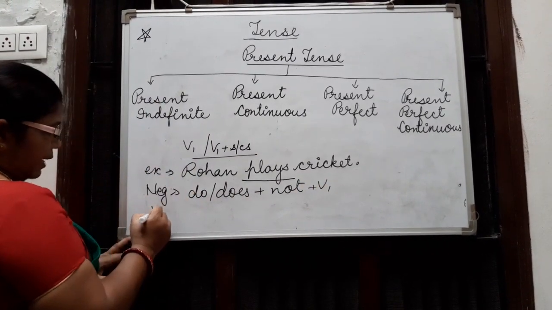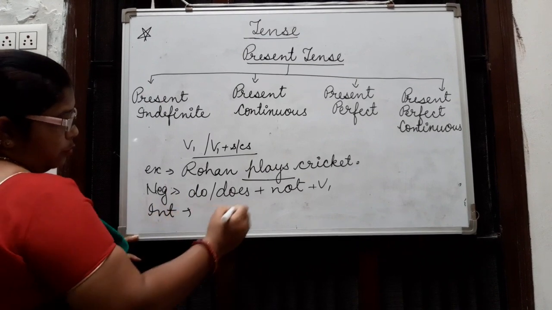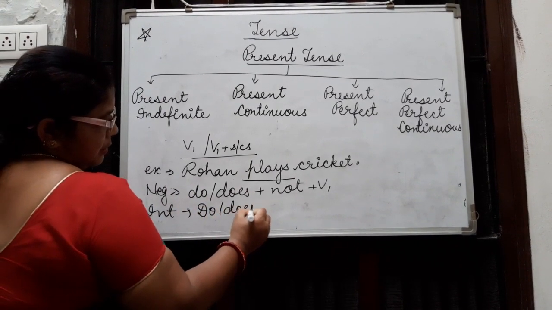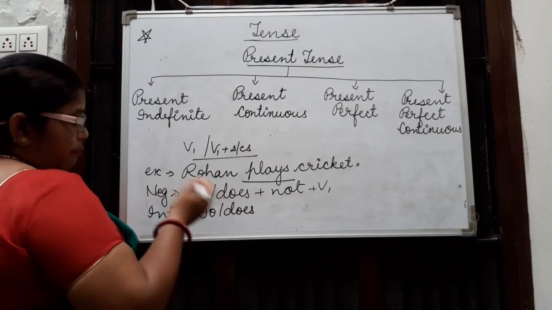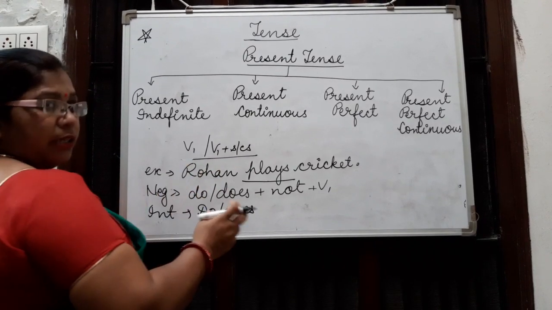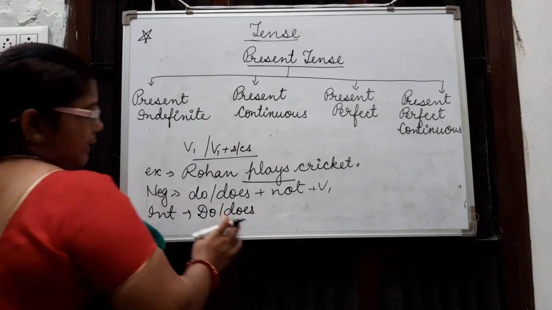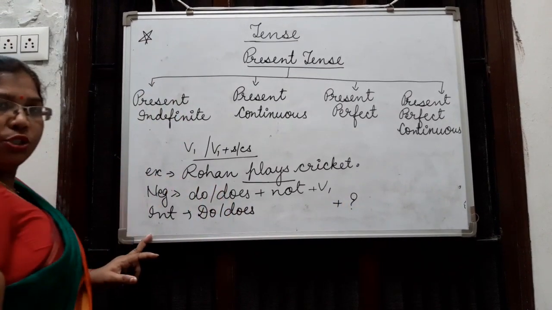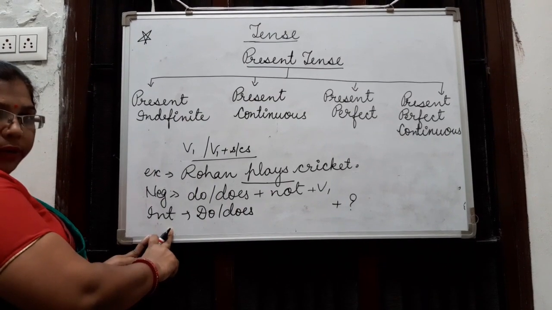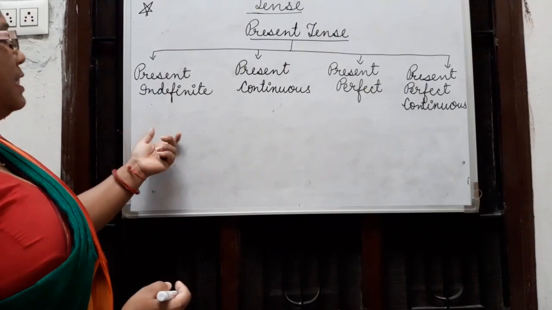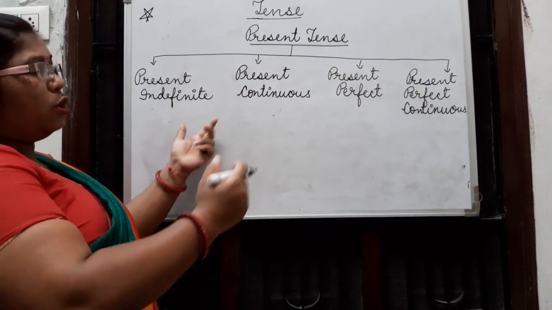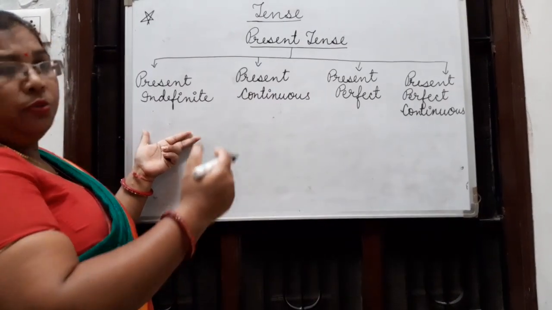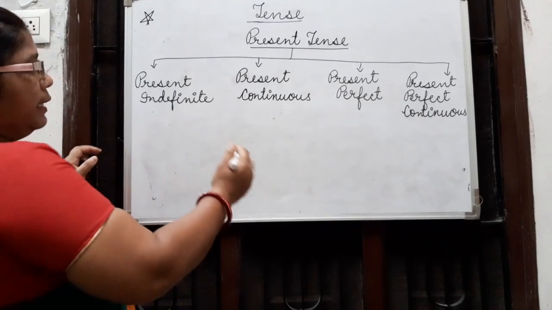And for interrogative, we use do or does before the subject, at the start of the sentence, and at the end we use a question mark to make it interrogative. Yes friends, at the end of all the tenses I will show you some examples.